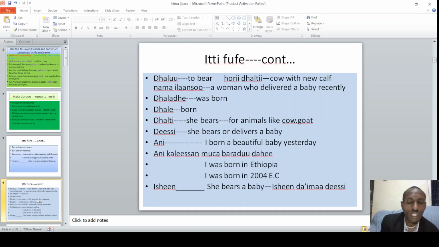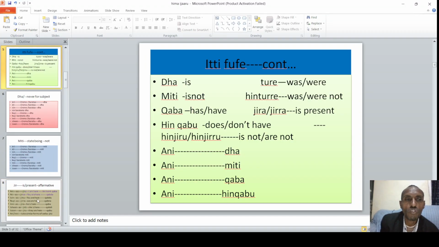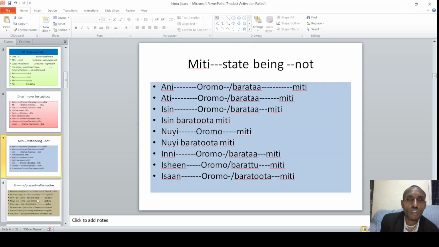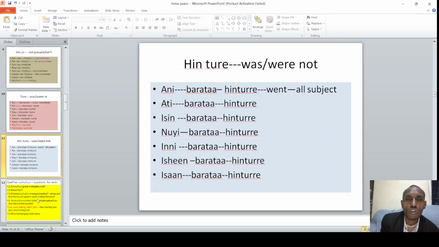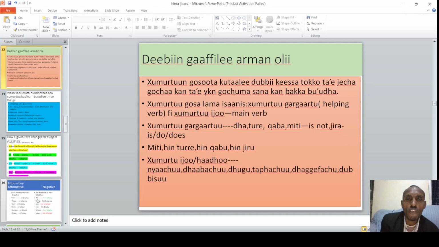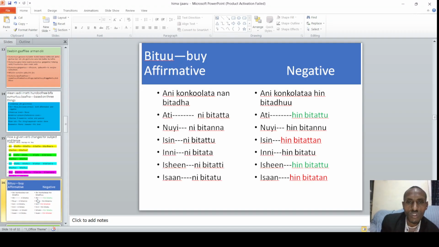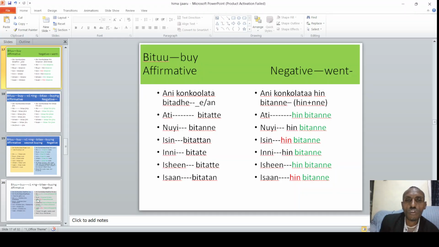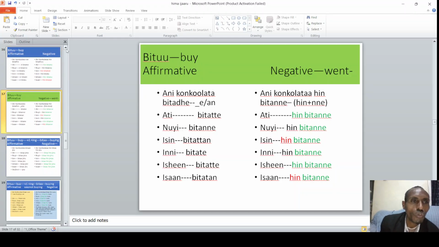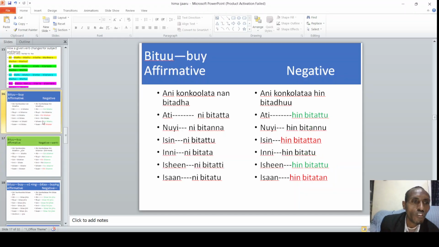So there are many helping verbs and many main verbs that we can come across. There are a lot of them. In this session we have tried to answer the questions. So here is how it will be. If you take one verb, for example, let's say bitu, to buy.